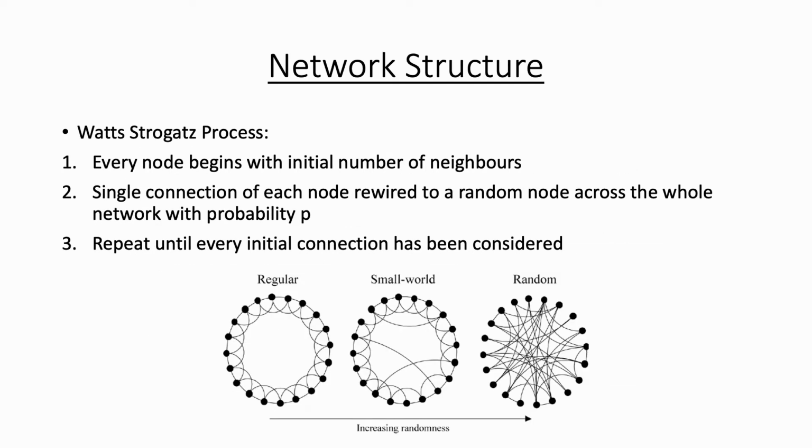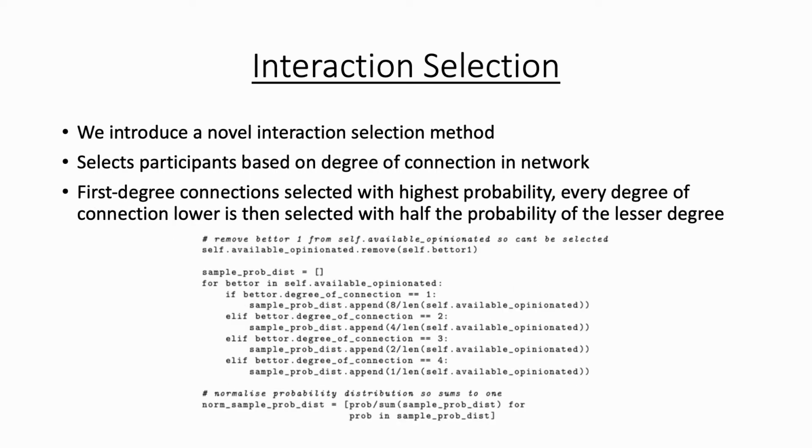The network is created by the Watts-Strogatz method. Each node in the network represents a bettor in the population, and each has a pre-specified number of initial connections to its immediate neighbours. Each initial connection is then considered in turn, being rewired to a random bettor in the network with probability p. This is repeated until all initial connections have been considered. Increasing values of p result in an increasing amount of initial connections being rewired, as shown in the diagram here, from p equals 0 where there are no changes to p equals 1 where every initial connection is altered.